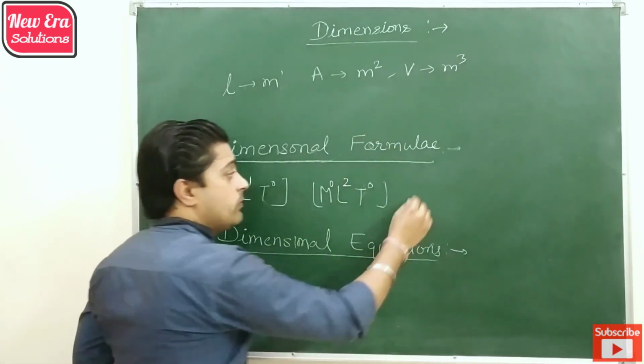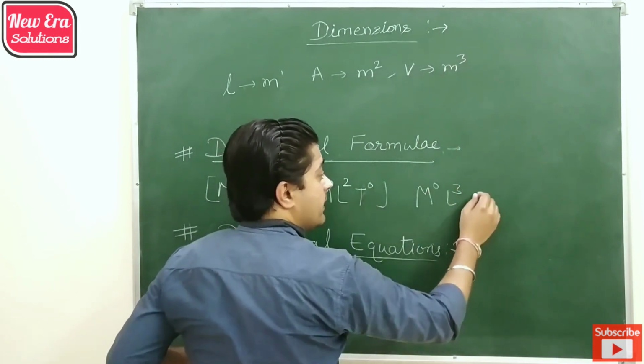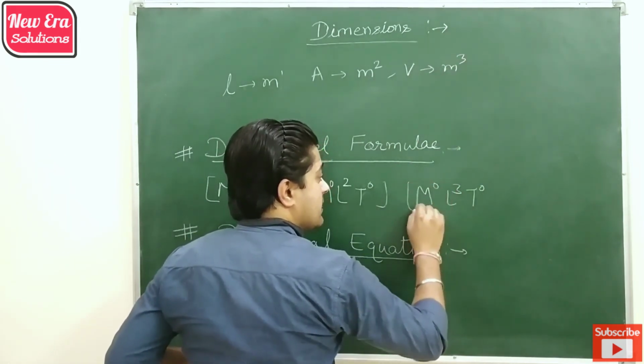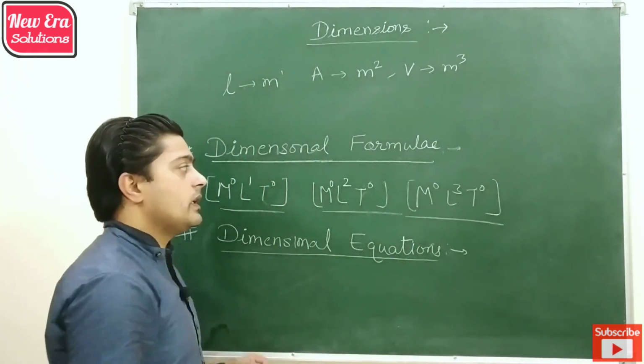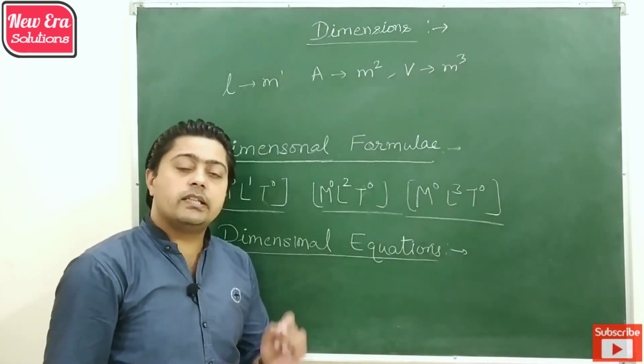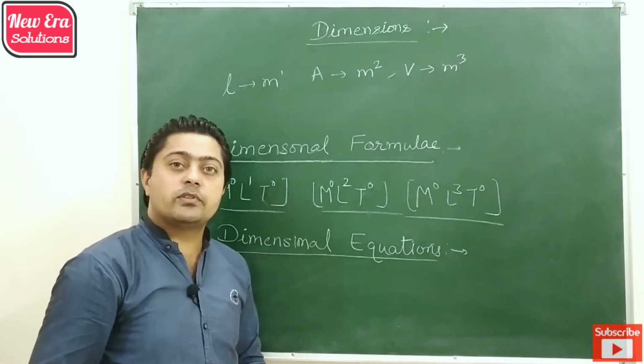Then for volume, the dimension of mass is 0, the dimension of length is 3 due to meter, and the dimension of time is 0.